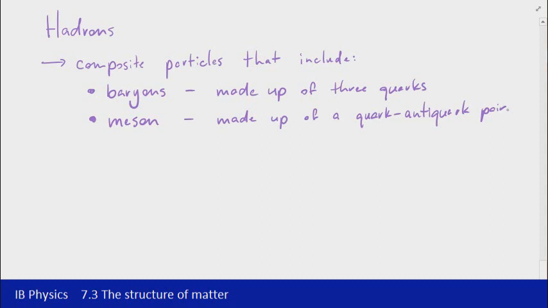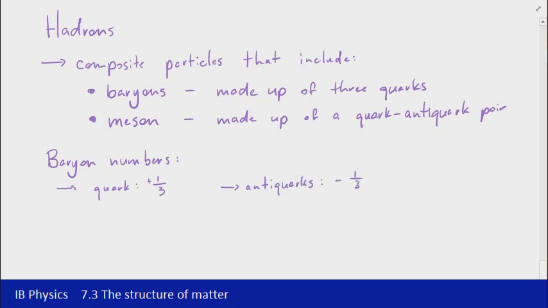I mentioned in the last video that we talked about baryon number. As we've already seen, quarks have a baryon number of 1/3. Antiquarks have a baryon number of -1/3.